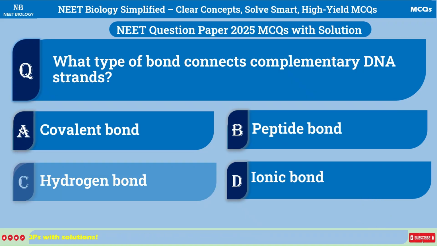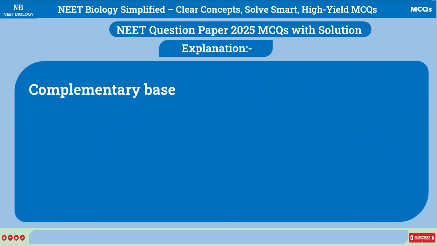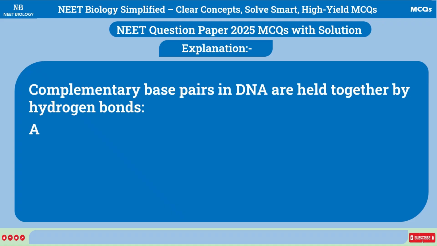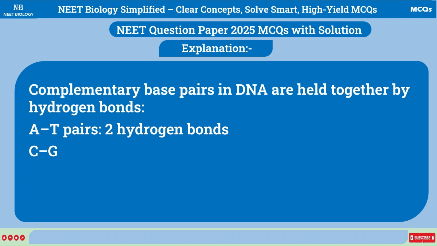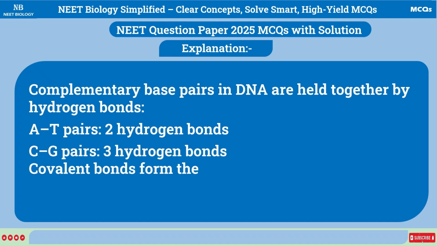Correct answer is C. Hydrogen bond. Explanation: complementary base pairs in DNA are held together by hydrogen bonds. A-T pairs have 2 hydrogen bonds. C-G pairs have 3 hydrogen bonds. Covalent bonds form the sugar-phosphate backbone.